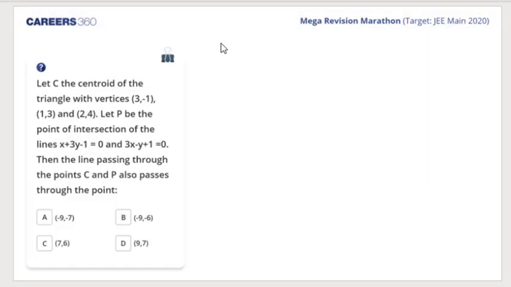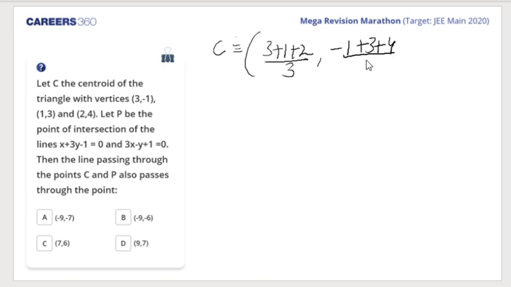So let's find point C. Centroid of the triangle is (3 plus 1 plus 2) divided by 3 and (minus 1 plus 3 plus 4) divided by 3, that is on the lines of (x1 plus x2 plus x3) by 3. Yes, Hardik, you also got A. Sanskriti A. Srujan, what happened? Yes, you are saying. So what do we get? 4 plus 2, 6, that is 2.